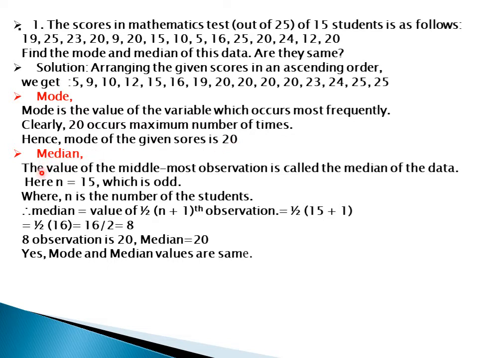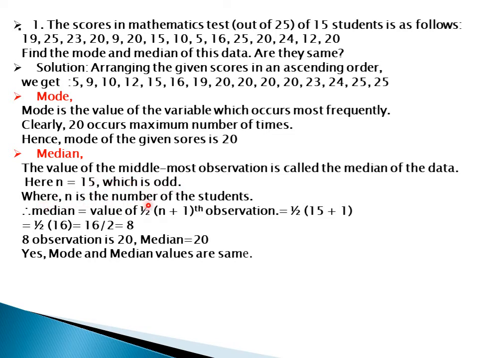Now median. What is median? The definition of the median is the value of the middlemost observation is called the median of the data. Here what is n? n is 15. What is this 15? 15 are the number of students. You see this score is of how many numbers? 15 numbers. So n is equal to 15, which is odd.